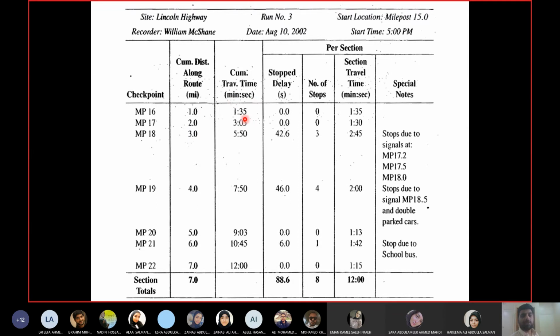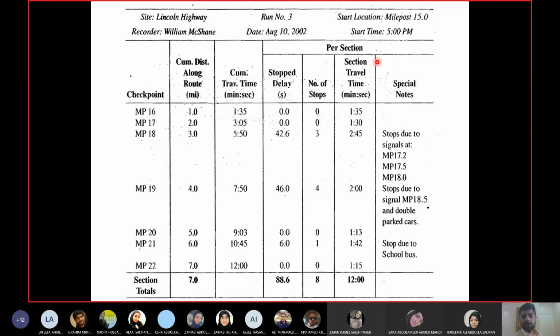Okay, these are from where? Again, milepost 15. So these are distances and travel times taken from the starting point. What is the total length of the segment? 7 miles. What is the total travel time? 12 minutes. Then you have these observations which are taken for each section, so between two key locations.